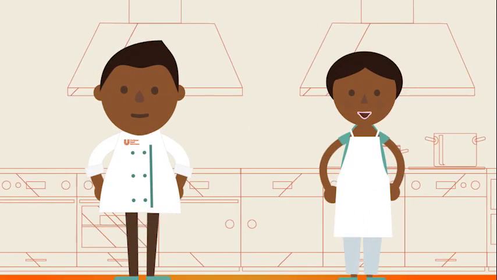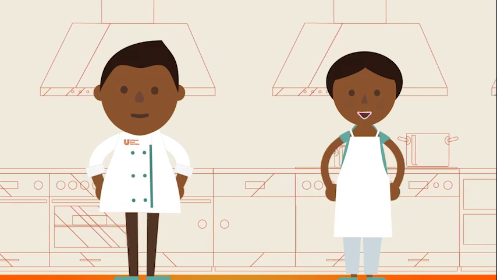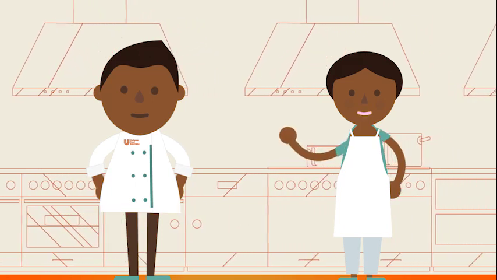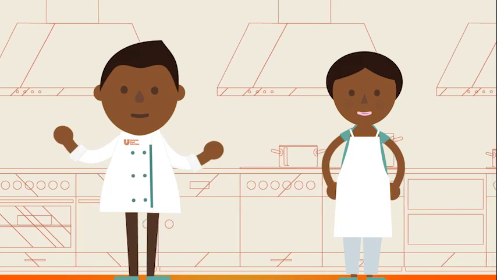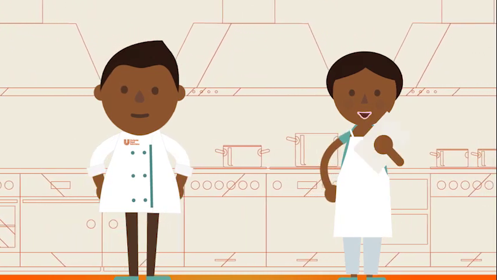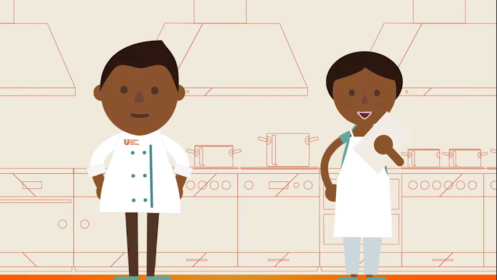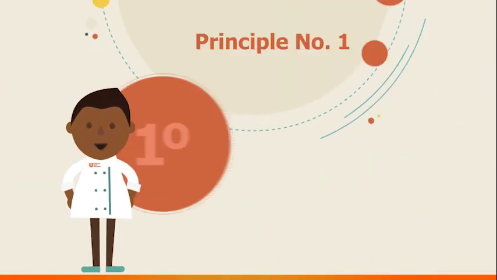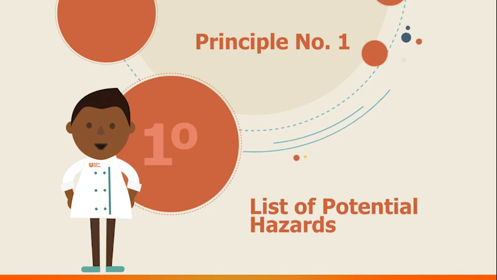The practice of HACCP, Hazard Analysis and Critical Control Points, gives us 7 principles that make sure food is safe. To make the way we work better, it is important that you listen to all of these principles. The first principle is called the list of potential hazards.